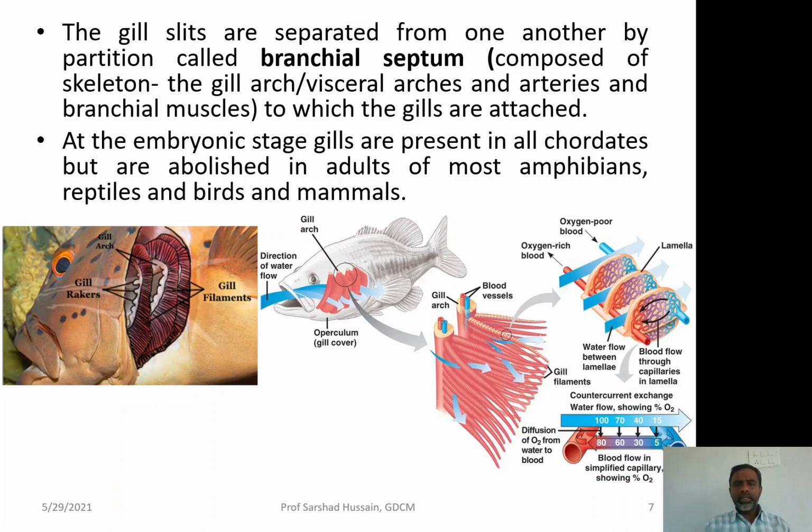So gill slits in mammals, in the birds, in the reptiles, they too are present during the embryonic stage, but they are abolished in the adults. Whereas in case of the fishes and most of the amphibians, they persist in the adults also. So you are able to look at the adult body of the fish and amphibian, and you may be able to see the gills, but not in case of the mammals, birds and reptiles, because the gills have been abolished during their development from their embryonic stage to the adult stage.